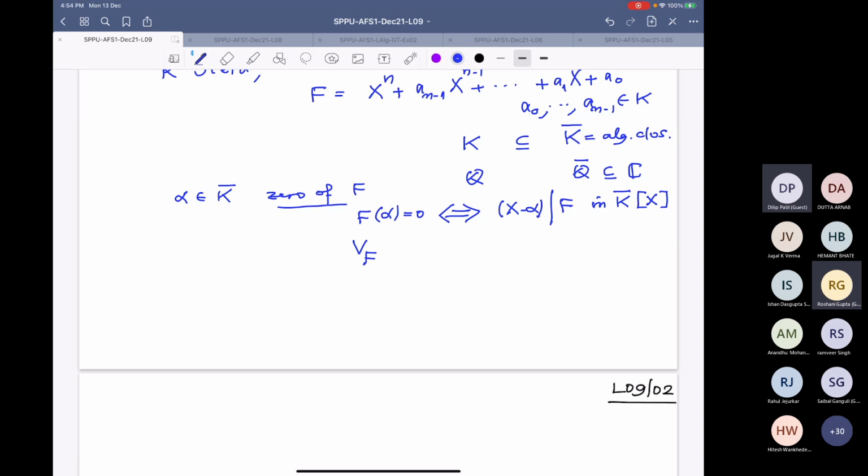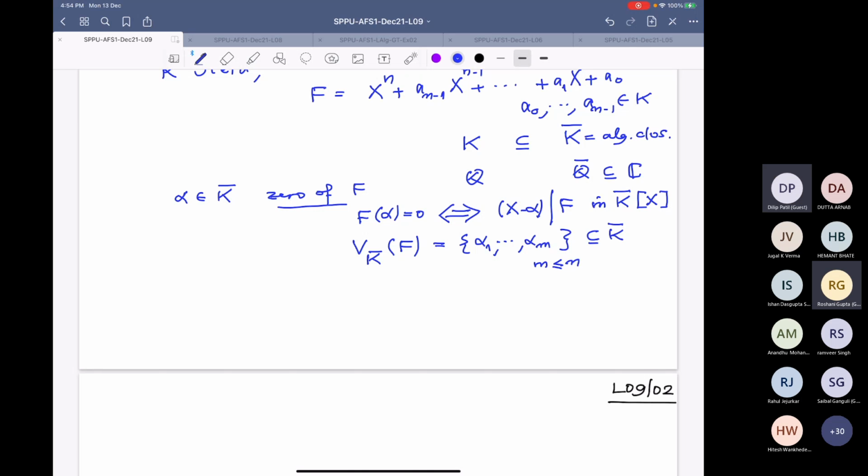I will denote, but I have to keep track of where I'm taking the zeros. So V_{K bar}(f) is the set of all zeros, alpha_1 to alpha_m in K bar, and m has to be less than or equal to n. Moreover, if you count them with multiplicity, then it is exactly n. But that we don't need.